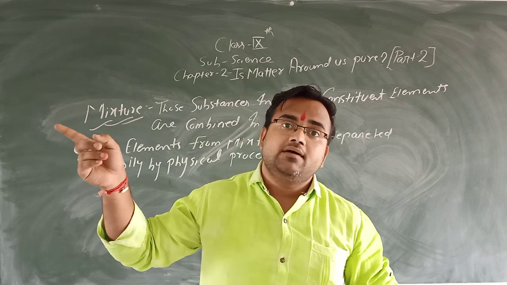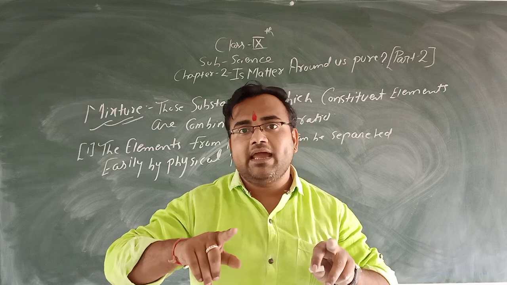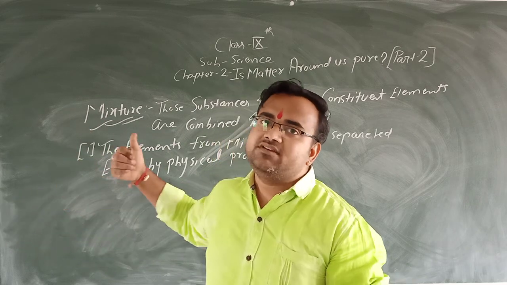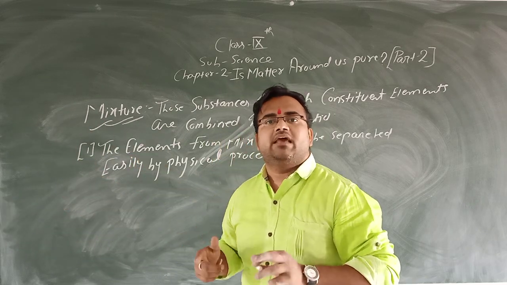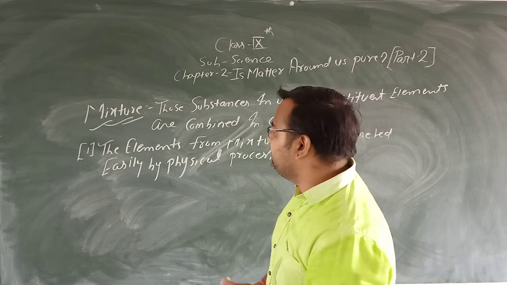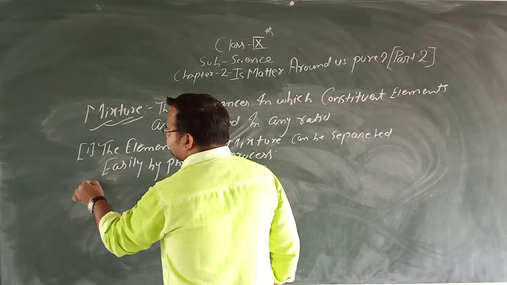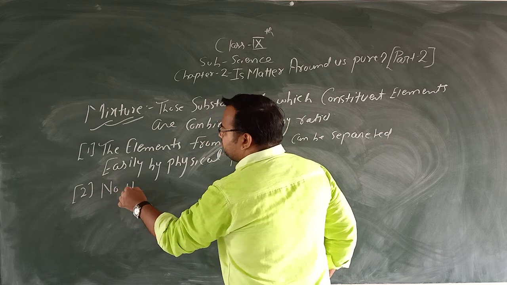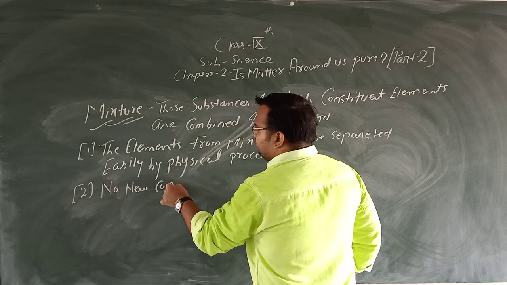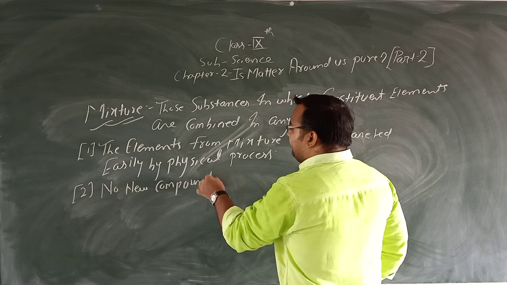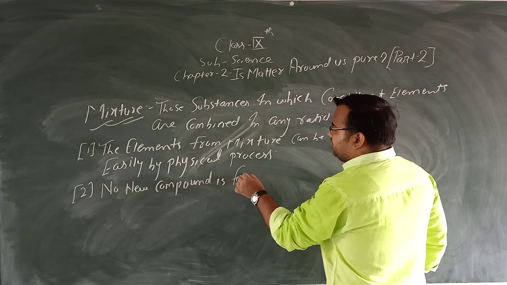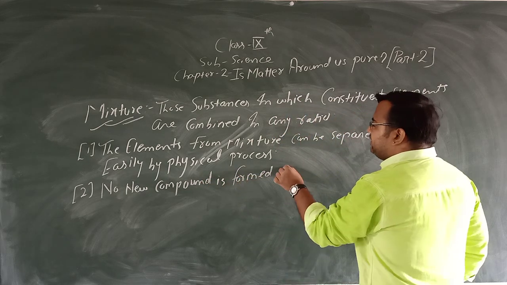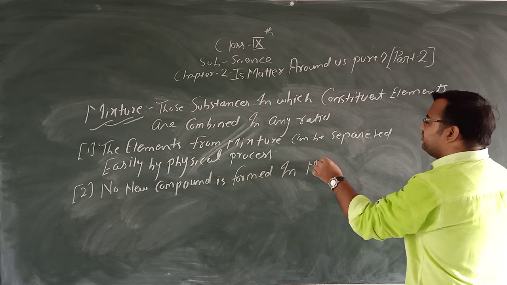In compound, the elements are separated by chemical processes, but in mixture, the constituent elements can be separated by physical process. Then we can say no new compound is formed in mixture.